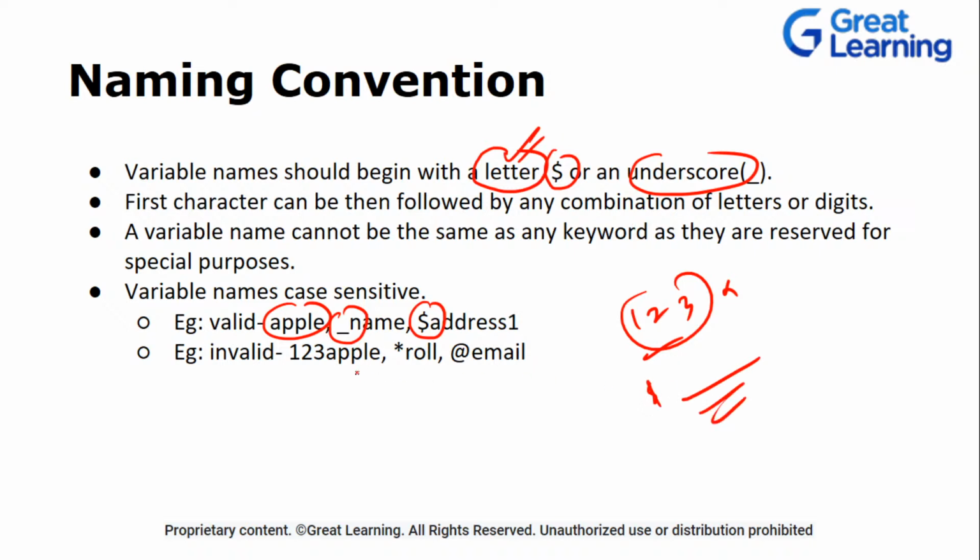Now, is this a valid variable name? If I write @email, is this a valid variable name? Or if I write star roll number, is this a valid variable name? Quickly, just write a yes or no. Can you say that this is a valid variable name?